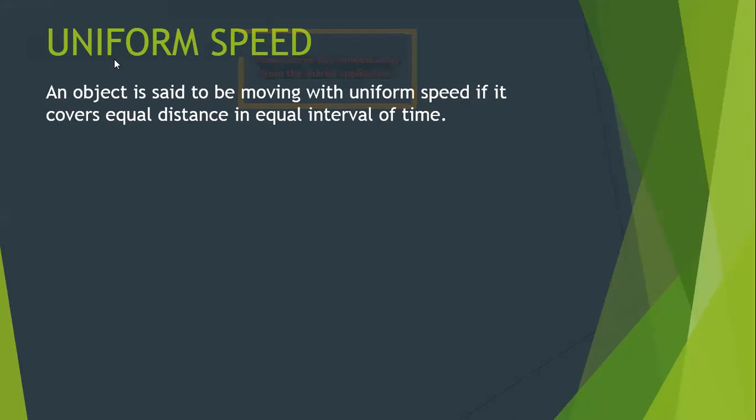Whenever the object covers equal distances in equal intervals of time, we say that the object has uniform speed.